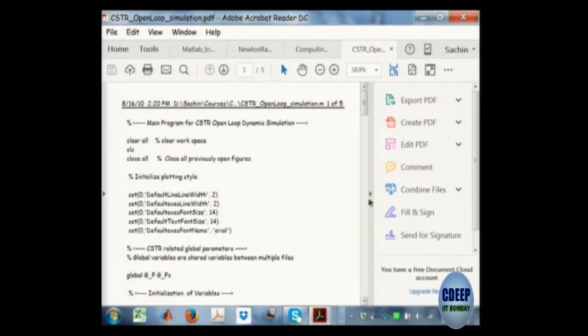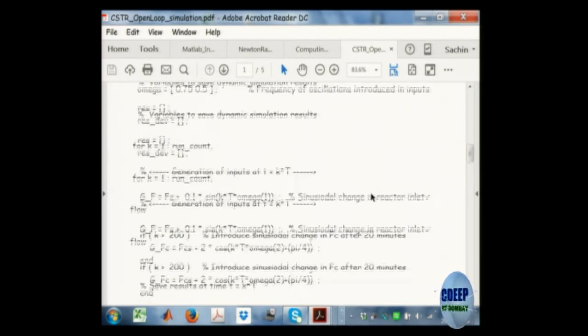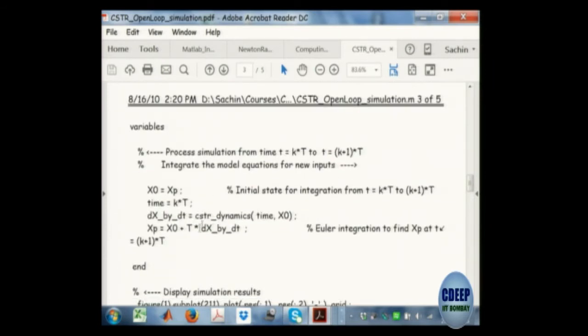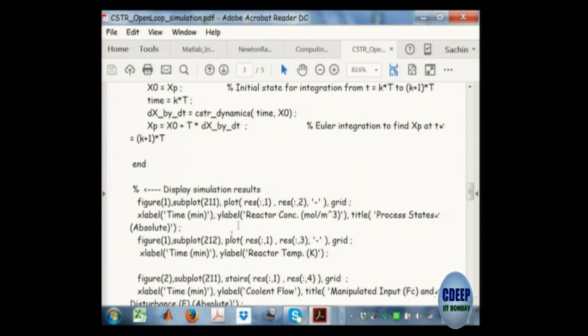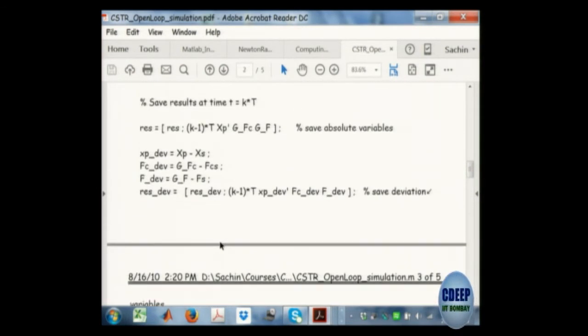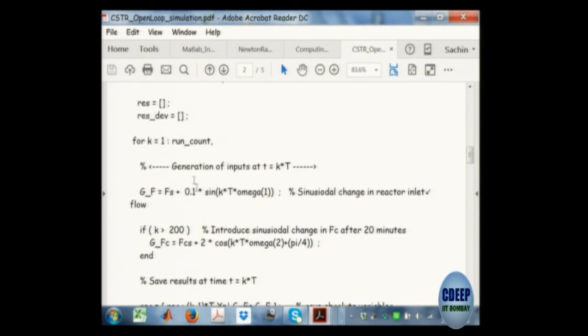This is some simulation program, dynamic simulation program, okay, using I think Euler integration. So this is my Euler integration program. In this I have plotted certain variables, okay. Then I have stored variables and I have created arrays, okay. So all the concepts, see there are if loops here, there are for loops here, okay. So all these concepts they get taught in the context of solving a particular problem, actually integrating a differential equation which they know, okay.